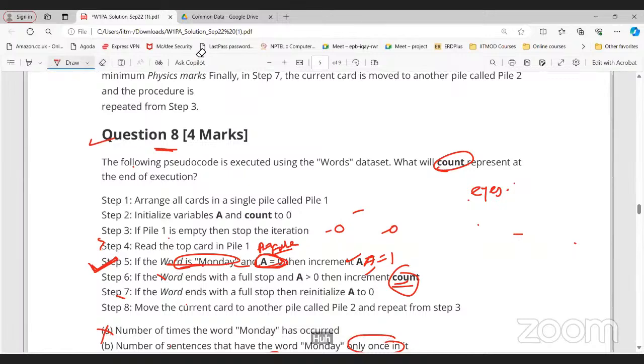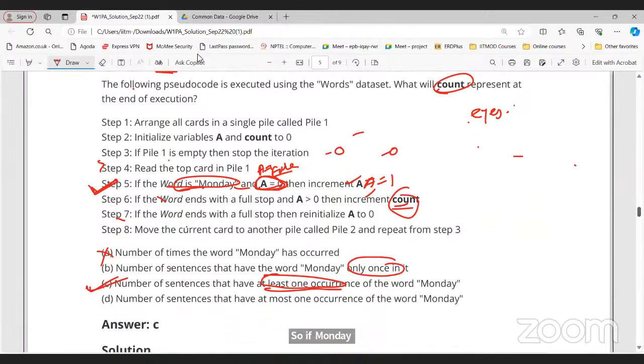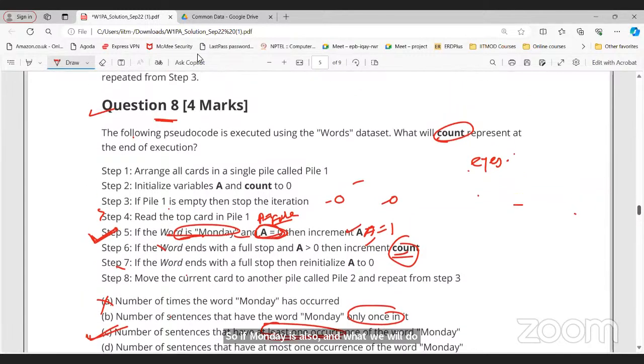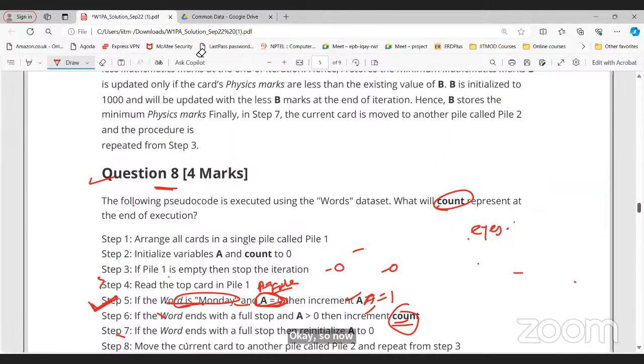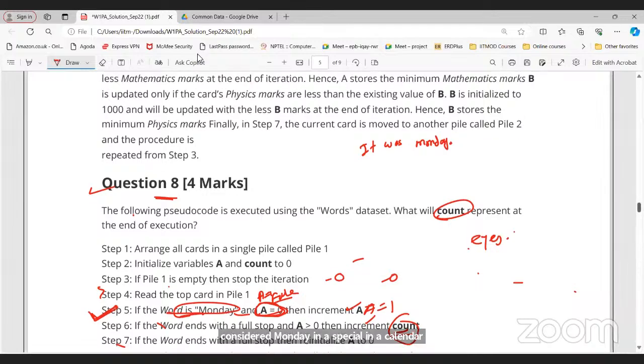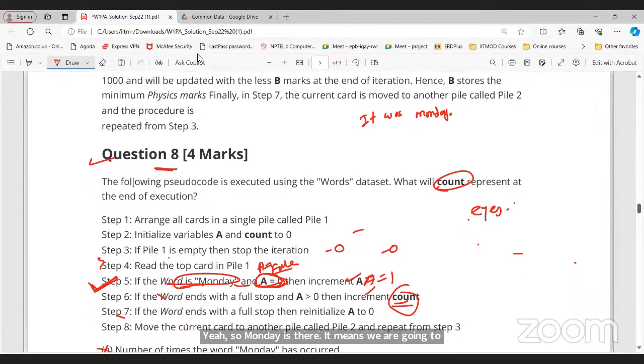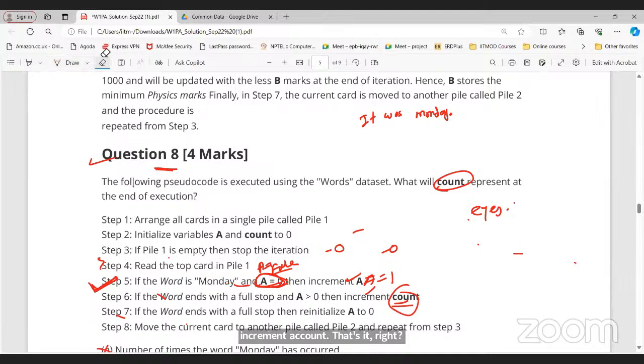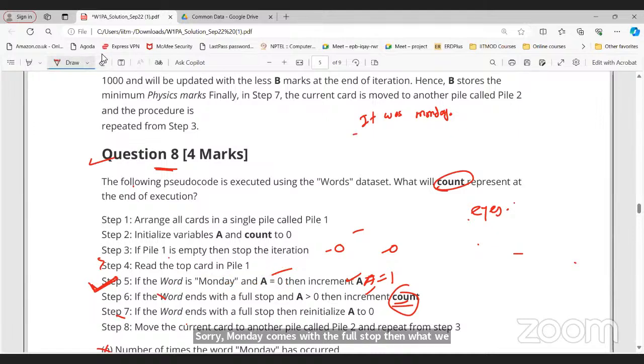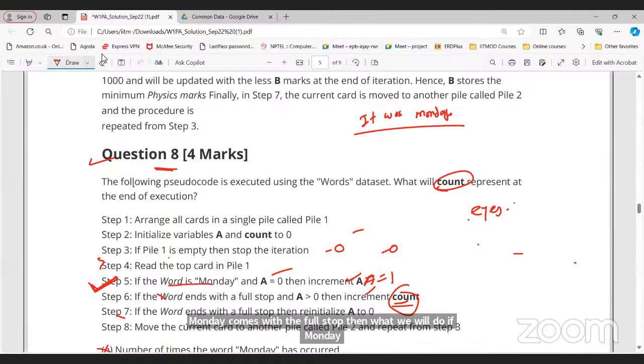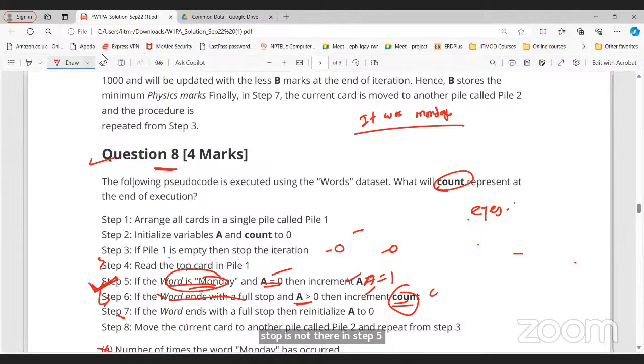Sir, but in step 5, it is mentioned only Monday, full stop is not there in step 5. Then we will go to step 6, sir. For example, it was Monday only, right? Full stop. Sir, but the condition will be false in step 5 only. So why would we go to step 6? See, let us consider this sentence. It was Monday, okay? Full stop. Now Monday is there. This is 2 and A is 0. Then increment the value of A to 1. In the next step, does it also end with full stop? Yes. And the value of A is greater than 0, then increment the count.